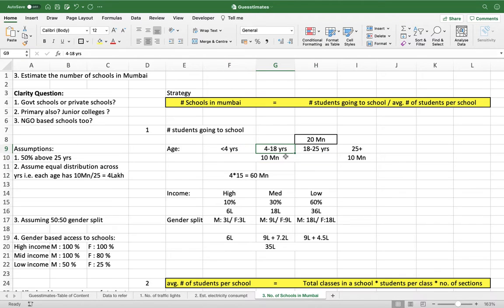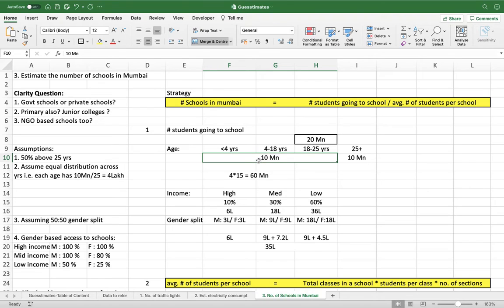So now how to arrive from this 10 million for the whole age group till 25 to the 4 to 18 years age group. I've made an assumption that this 10 million is spread equally across each age. So people belonging to 1 year of age is equal to people belonging to 2 years of age, or people falling under 3 years of age. Like that, I have distributed it flat, equally among each age figure.